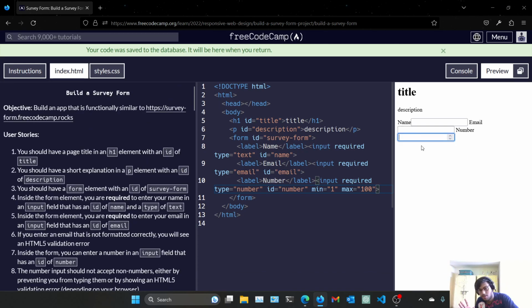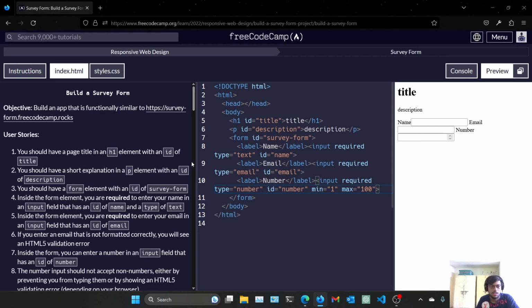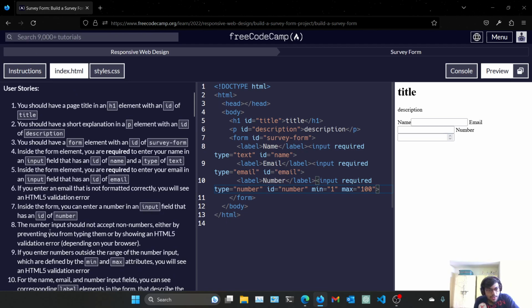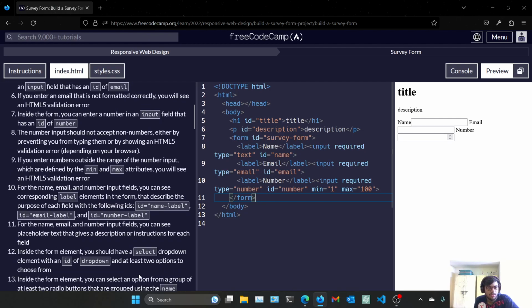But it's saying you can't give a value less than 1, like 0. Actually, you can enter 0, but you cannot submit the form after that. And if you put a value more than 100, again it will not be submitted. Let's move on. It should not accept non-numbers either. We have done this by declaring type equals number. It will not take anything other than numbers. If we enter numbers outside the range, we have seen that point and we have done this.